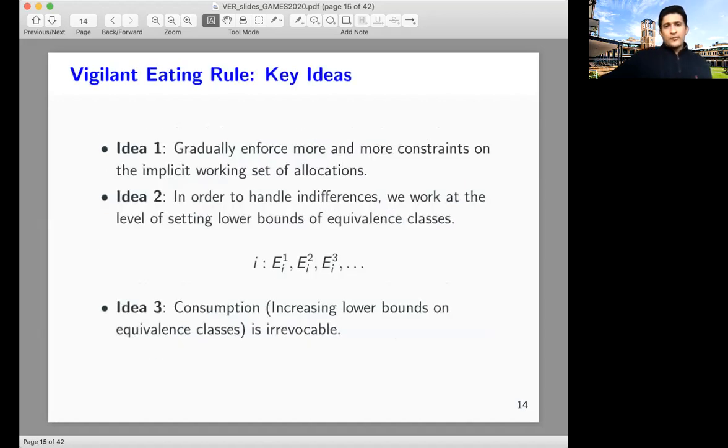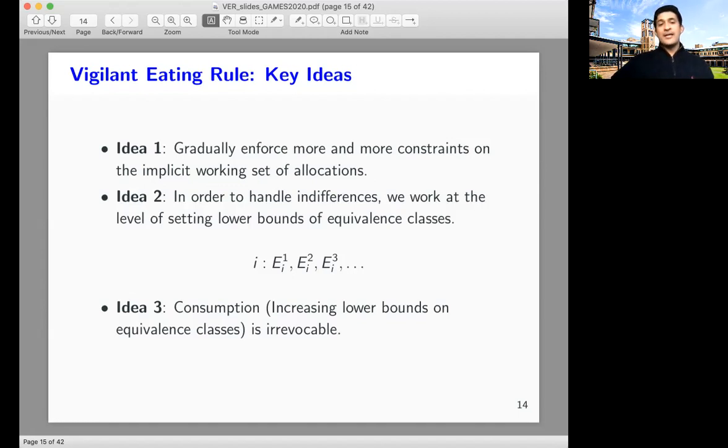So the three key ideas which are our starting point for VER are directly inspired by prior work on probabilistic serial and its extensions. The first idea is that we gradually enforce more and more constraints on the implicit working set of allocations. Secondly, in order to handle indifferences, it's not the case that an agent tries to eat the most preferred object.